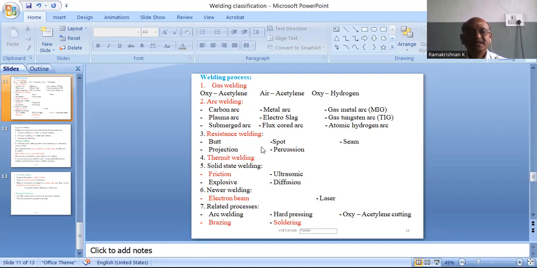Resistance welding types are spot welding, seam welding, thermit welding, friction welding. Then the advanced welding methods consist of electron beam welding. Here the laser beam is used to heat and complete the joining process. Then, in the welding process, that is a joining process, there are related processes: one is brazing, soldering, and obviously cutting. So these are some classifications of the welding process.